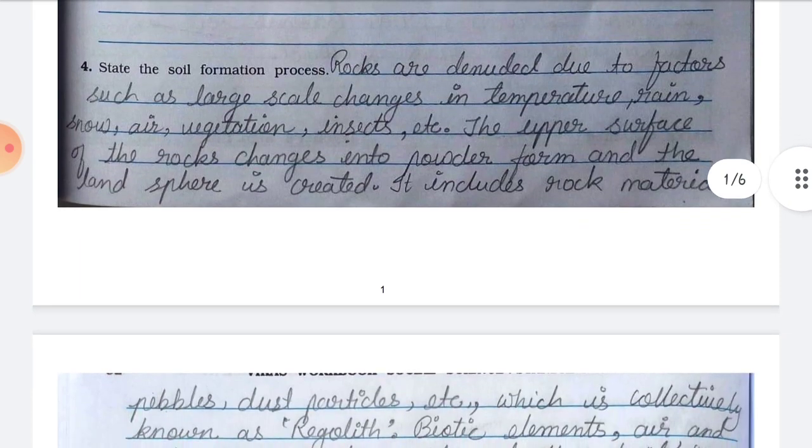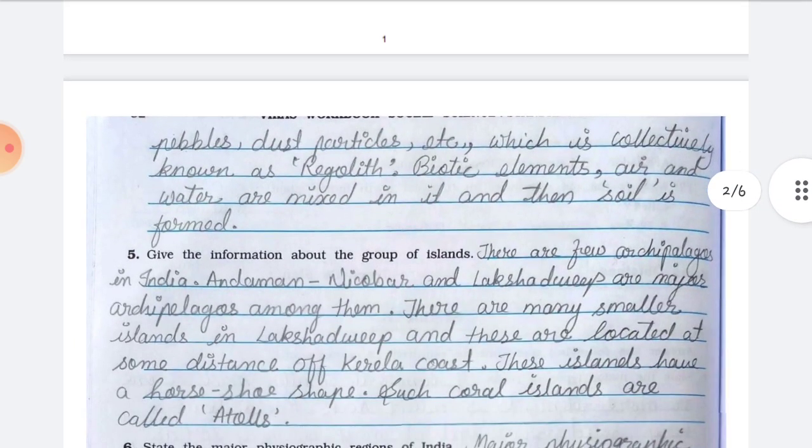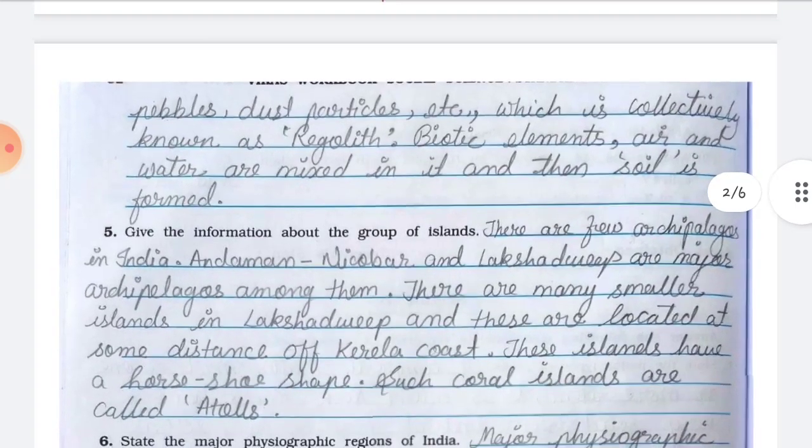Okay, so number 4, state the soil formation process. Rocks are denuded due to factors such as large scale changes in temperature, rain, snow, air, vegetation, insects, etc. The upper surface of the rocks changes into powder form and the land sphere is created. It includes rock material, pebbles, dust particles, etc., which is collectively known as regolith. Biotic elements, air, and water are mixed in it and then soil is formed.